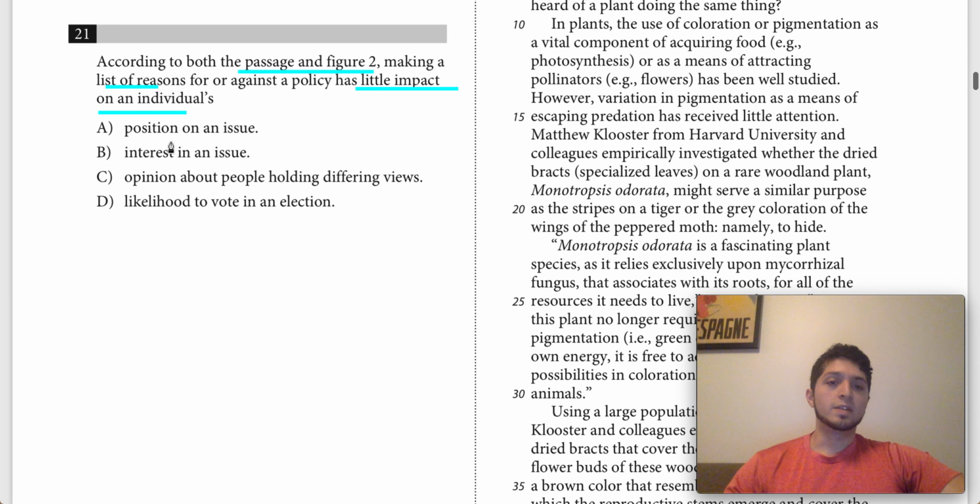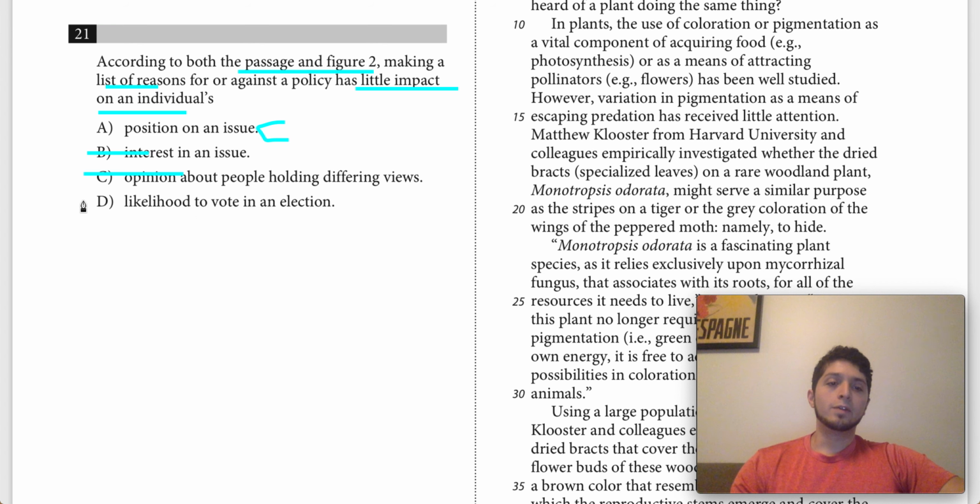Here A says position on an issue. That's not going to change if you just list reasons for or against a policy, and that's pretty much what we just said. So let's keep that. B, interest in an issue. It can't be B because figure 2 doesn't measure interest. Figure 2 just mentions the strength of your position. So we can get rid of B. C says opinion about people holding different views. So basically, what do you think about the guy who has a view besides yours? It can't be C either because figure 2 doesn't measure people's opinions about people who don't share their view. So we can get rid of C. D says likelihood to vote in an election. Again, figure 2 is not measuring the likelihood of voting.